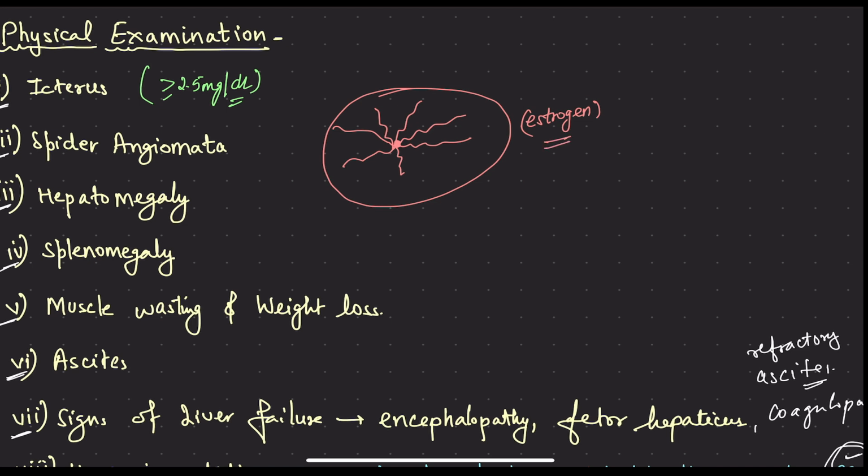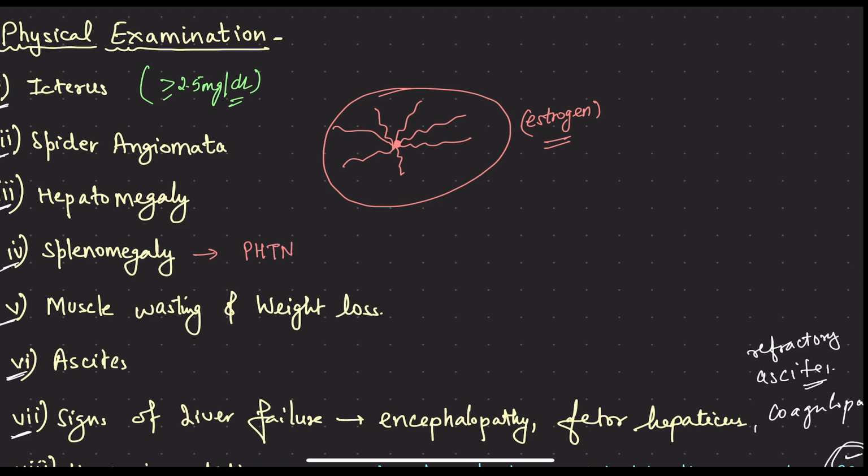Then there is hepatomegaly. Hepatomegaly is a very reliable sign of cirrhosis also. We see that there is a shrunken liver in cirrhosis, but at the same time there may be cirrhosis with enlargement of the liver, and there may be coarse margins also. Right. Then there is splenomegaly. Why splenomegaly? Because of portal hypertension.